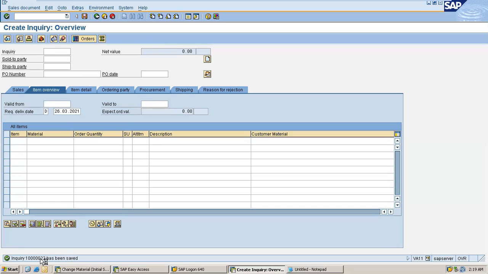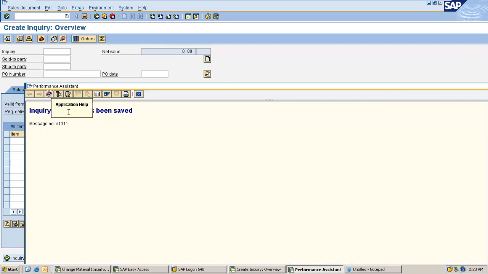Okay, this is my inquiry number. So let's copy this. This is my inquiry number. Copy this. I used Control C. All the Excel sheet or Word copy or basic function options are available here.